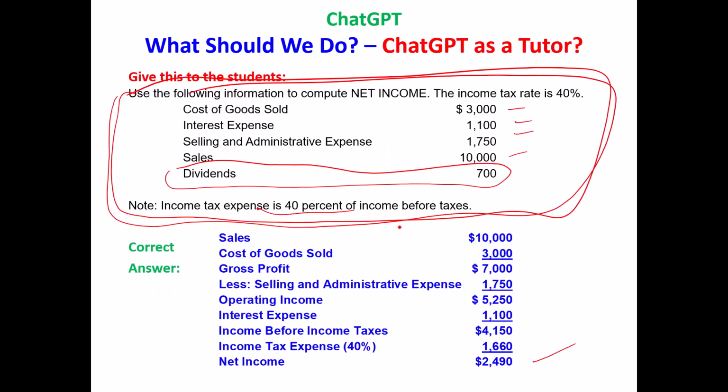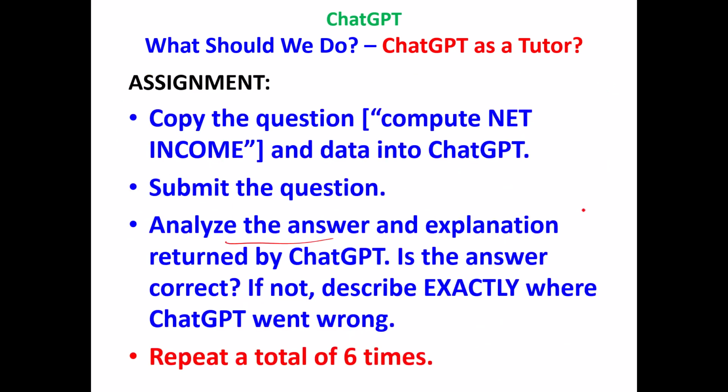Well, how will they know? Because I've given them the correct answer right here. Don't tell this correct answer to ChatGPT. Just tell ChatGPT the question. Is ChatGPT's answer right or wrong? And if it's wrong, look through the ChatGPT explanation, because ChatGPT always gives a nice explanation of how it computed the answer. Describe where it went wrong, and repeat this 6 times. That's your homework assignment. You're using ChatGPT kind of as a tutor.